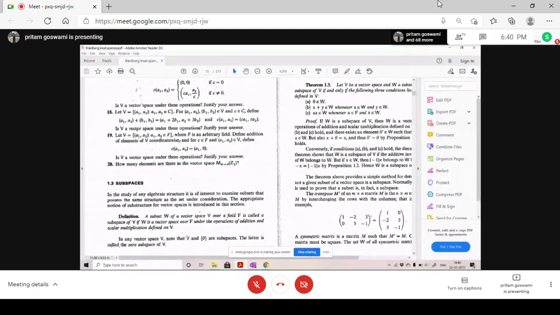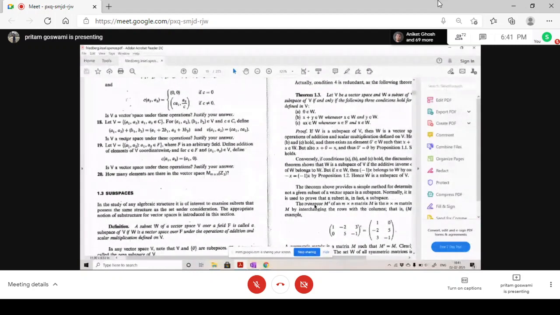So if you consider the null vector only, you can check that it will be a subspace also. If you consider all the properties that have to hold to be a vector space, zero will follow all of them. It is vacuously true, because there is no other element except zero. Is it clear, or shall I repeat again for zero? Okay.